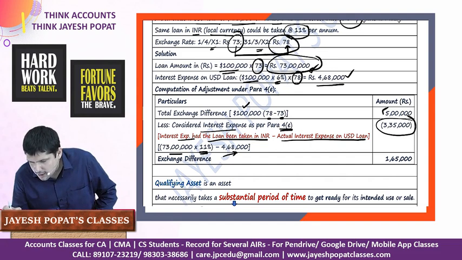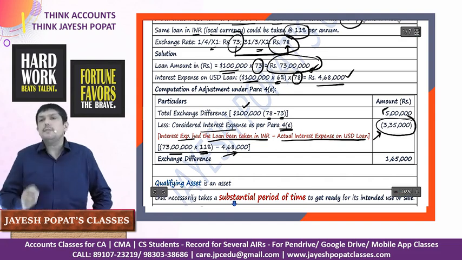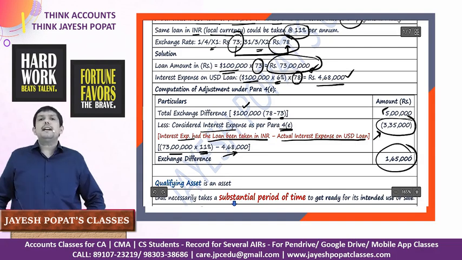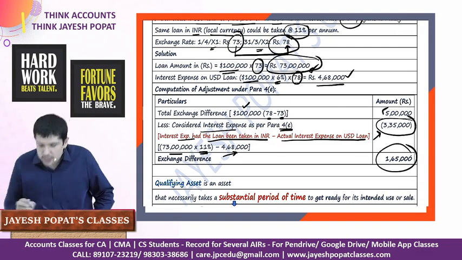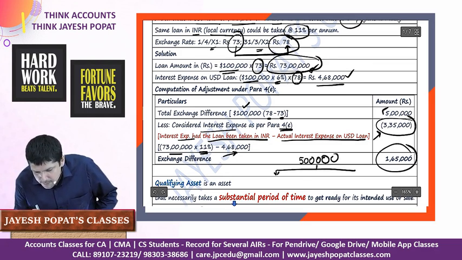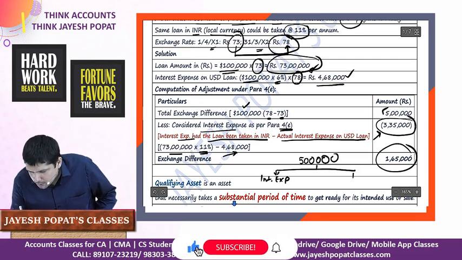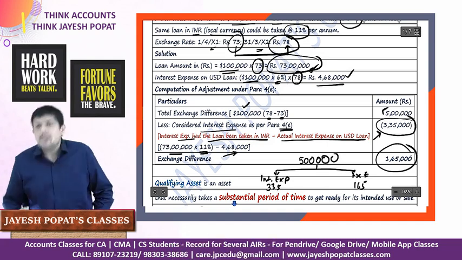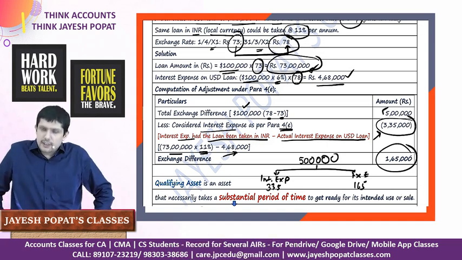So to the extent of this particular savings, this will be treated as an interest expense and balance amount will be treated as my foreign currency fluctuation. So the actual foreign currency fluctuation of 5 lakh will be divided into two portions. One portion will be treated as interest expense, another portion will be treated as foreign currency fluctuation. The interest expense will be 3,35,000 and the balance 1,65,000 will be considered as my foreign currency fluctuation.